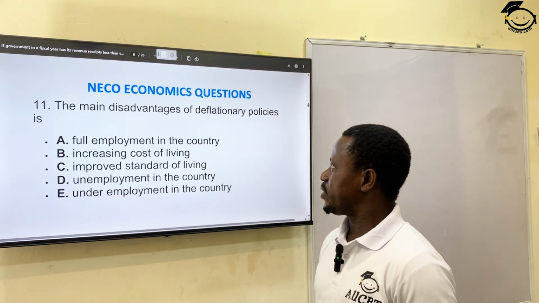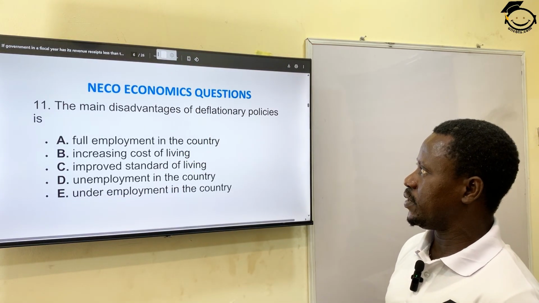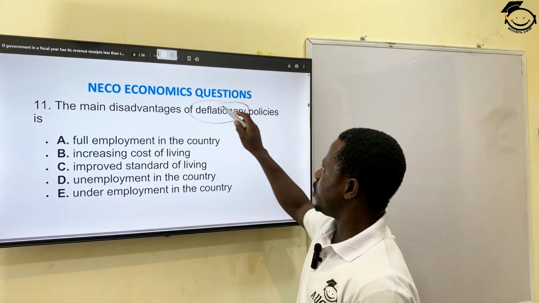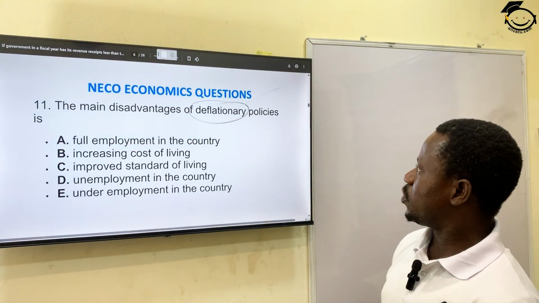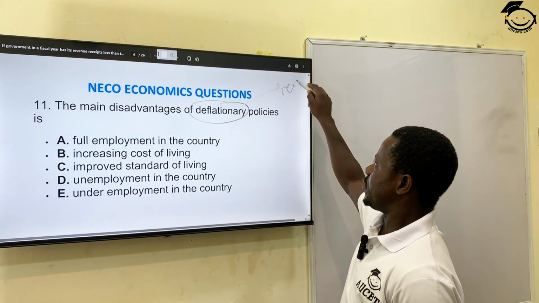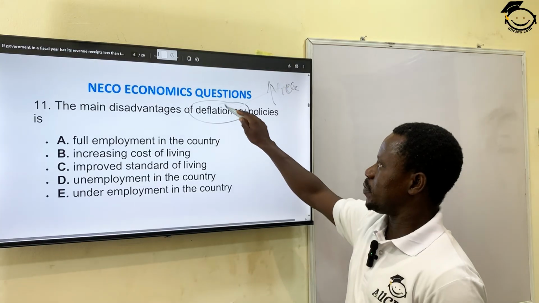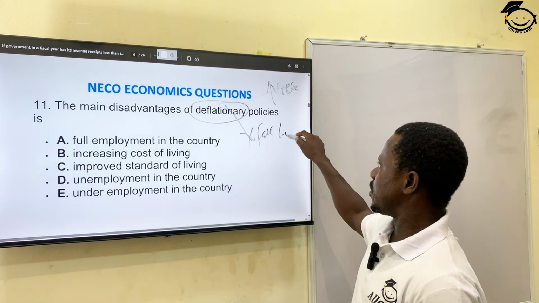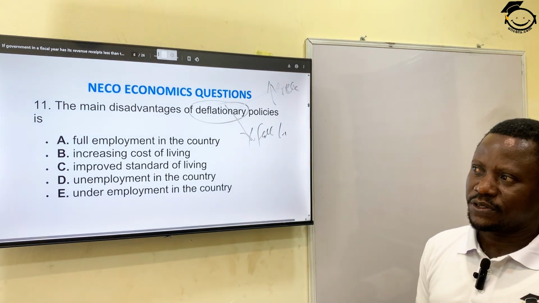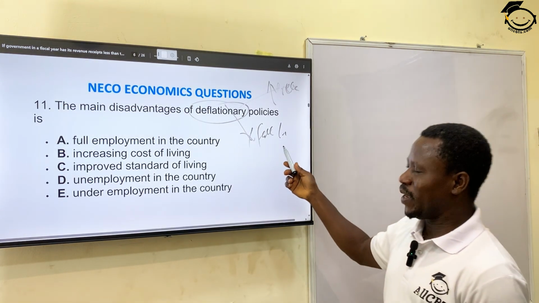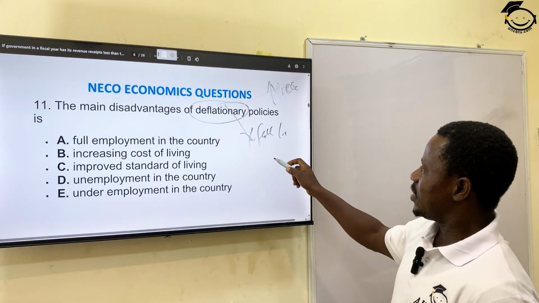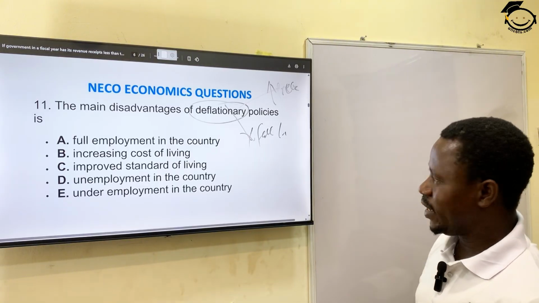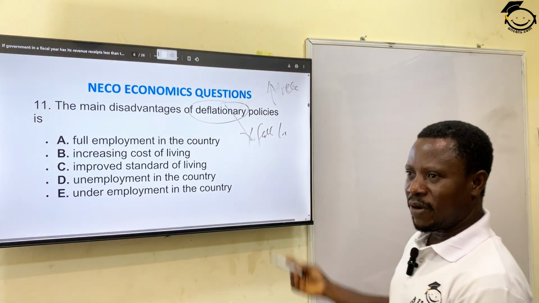The main disadvantage of deflationary policies is, note, deflation is the opposite of inflation. So if inflation is general price increase, okay, what do you expect deflation to be? That would be a general fall in prices. So when the price falls, what happens? You expectedly want consumers to buy more based on the law of demand and supply, that when prices fall, the demand will increase.